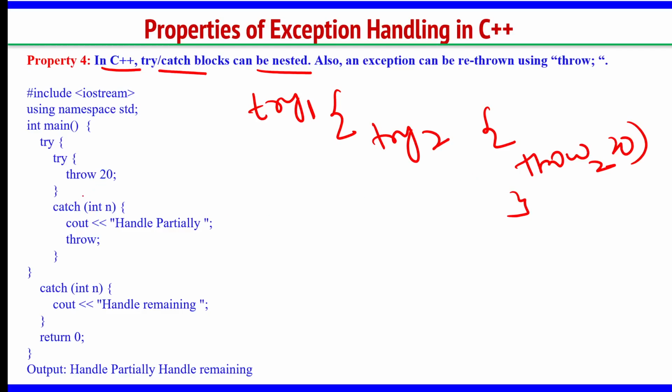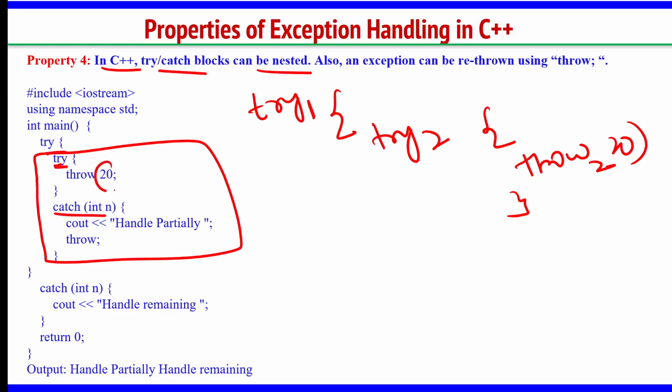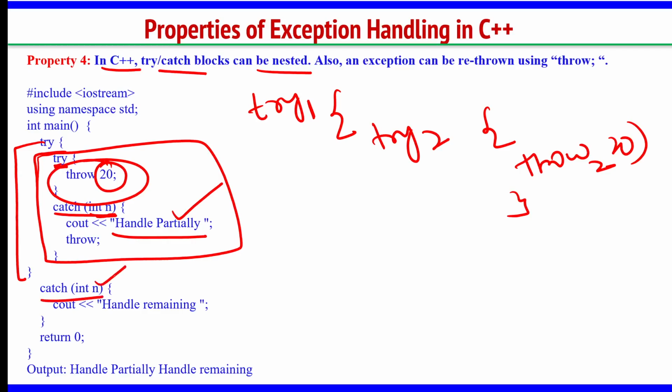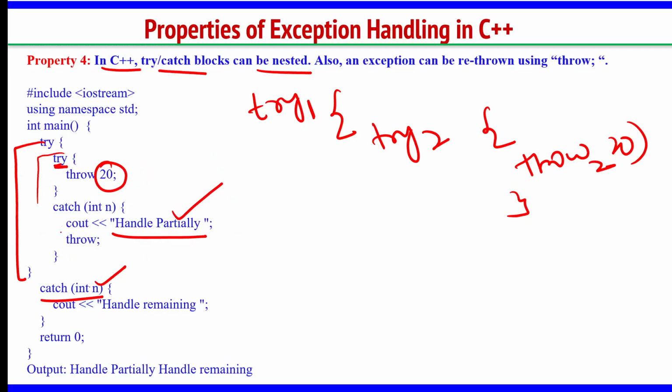Now catch int n. So this is a continuous block. For this try, this is the catch. I am throwing 20. So this is receiving 20 and handle partially will come as the output. Then overall, what is this one throwing? This inner try block is again throwing 20. So for this try block, this is the catch int n. So 20 is received here, and see here we are having throw, right? This throw is bringing this 20 and giving it to the catch function.